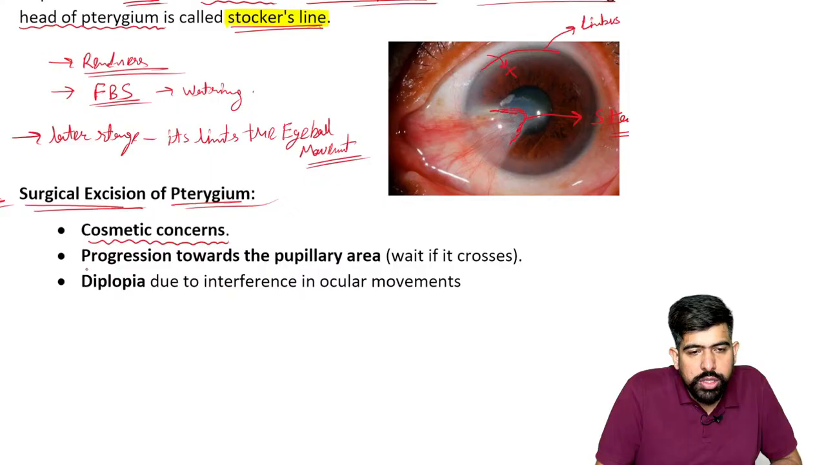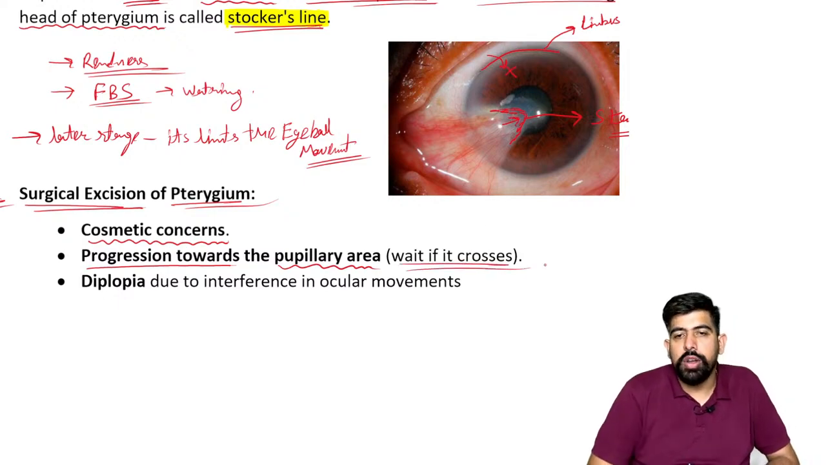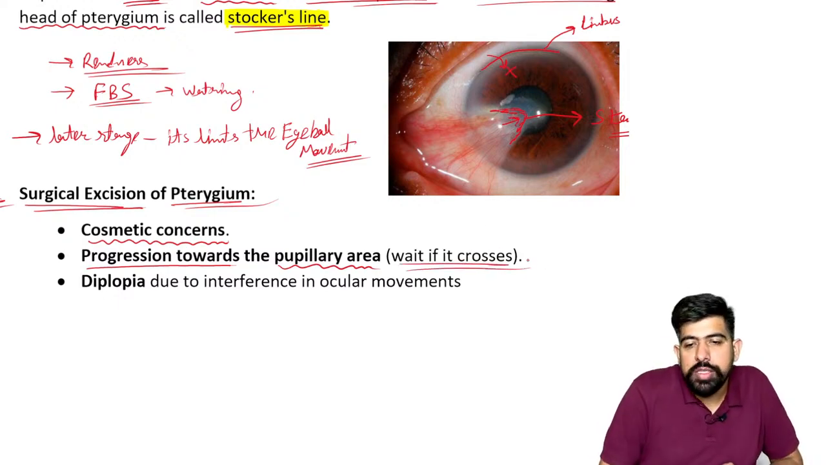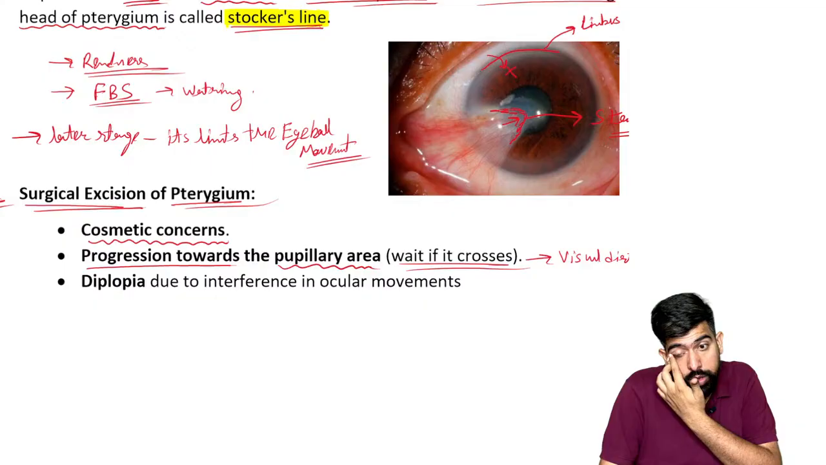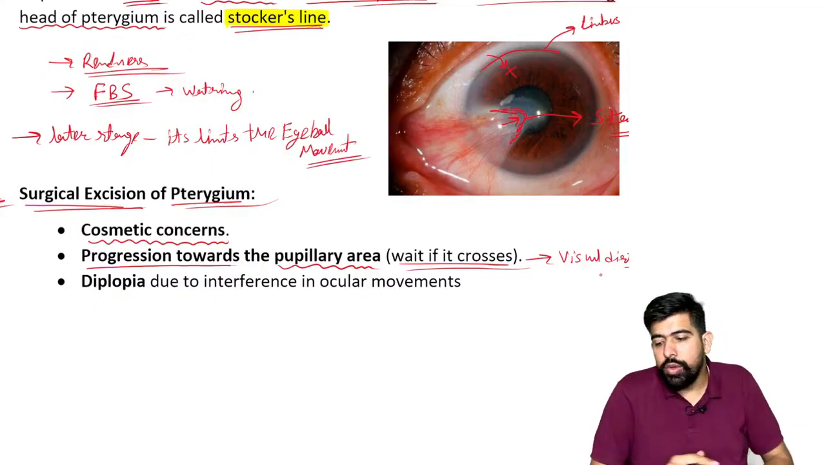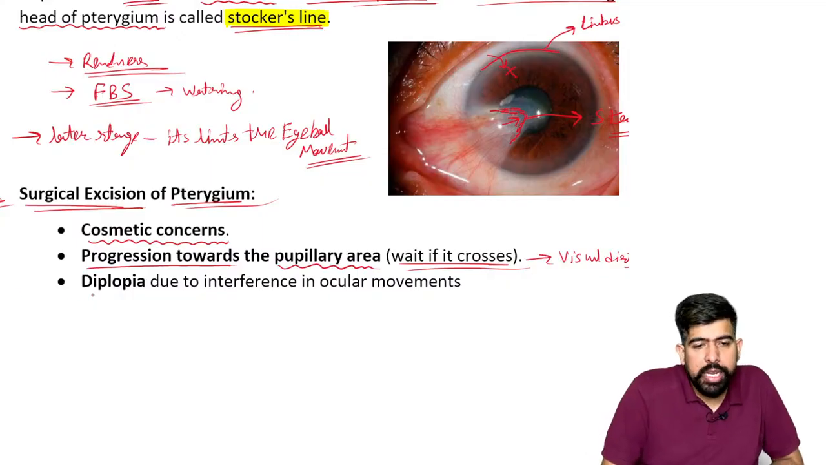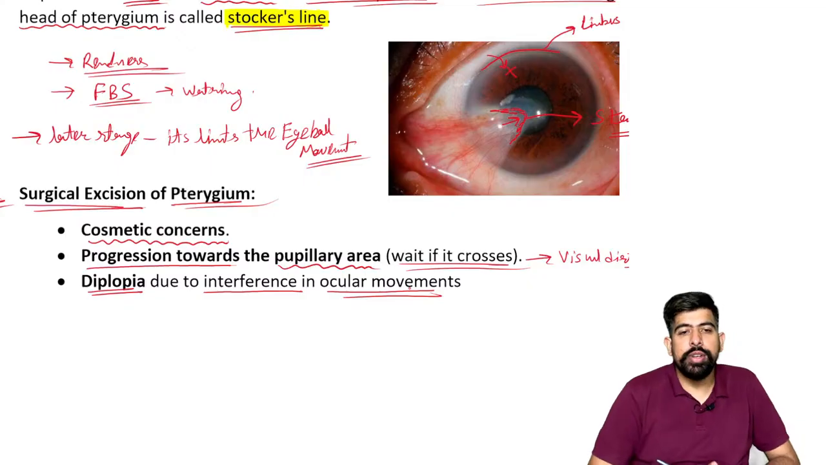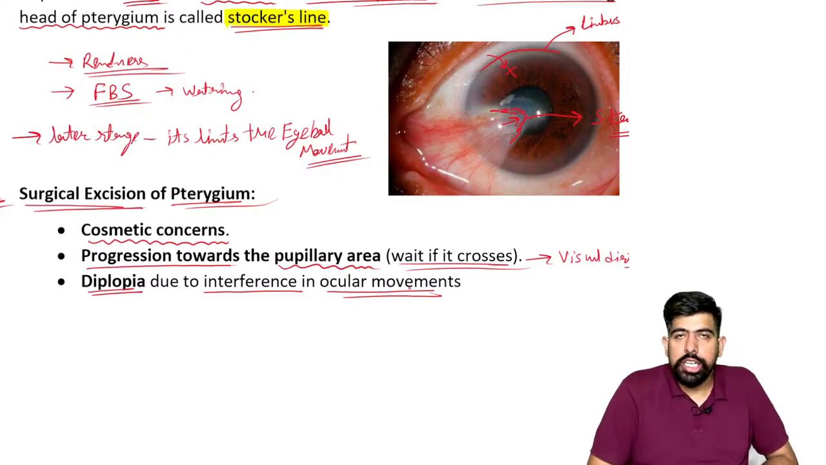we have to do it. Also, if there is progression towards the pupillary area, right? If it is covering the pupillary area, or crossing it, there will be visual disturbance, so we have to do this excision of the pterygium. Or maybe the patient is having diplopia due to interference with ocular movement. As I told you, in the later stage it is going to limit the eyeball movement. So in this condition, we have to do it.